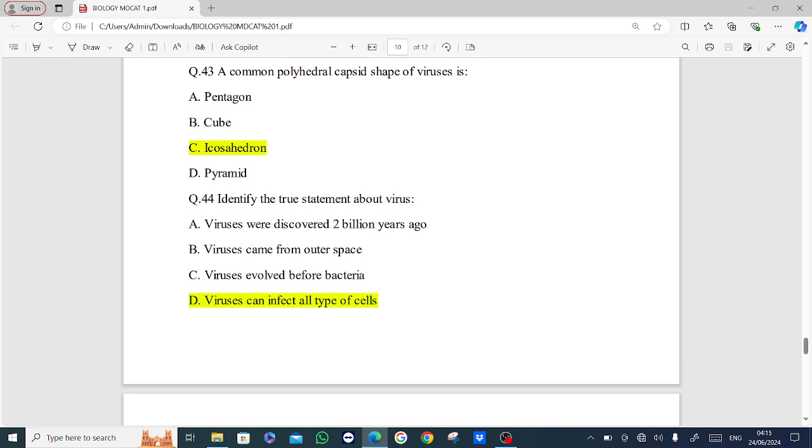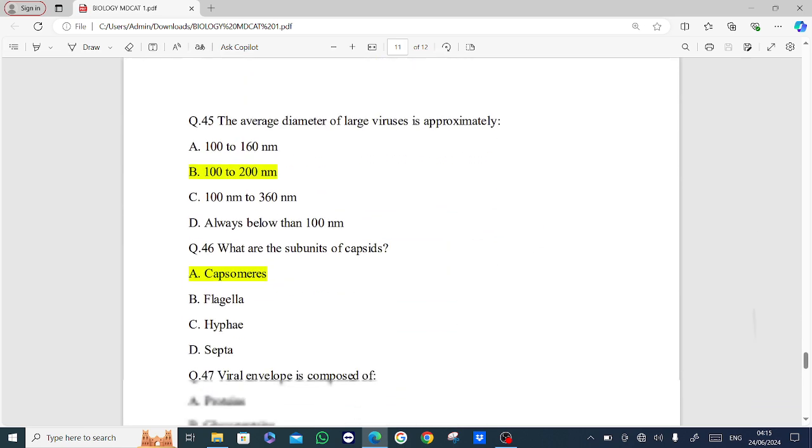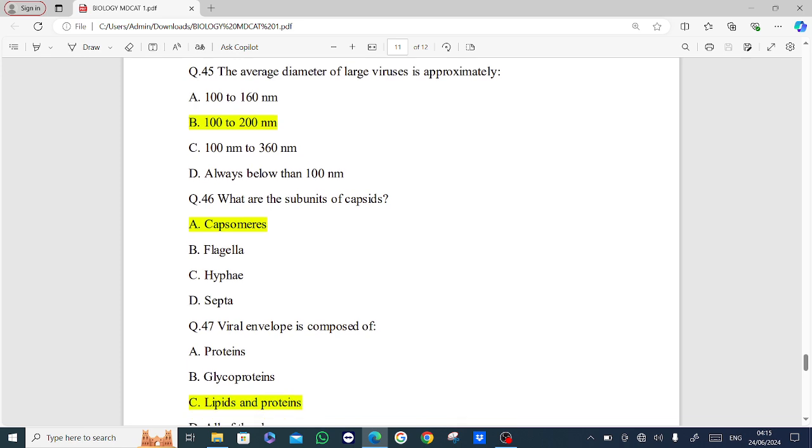Next MCQ is identify the true statement about virus. Options are viruses were discovered 2 billion years ago, viruses came from outer space, viruses evolved from before bacteria, viruses can infect all type of cell. Answer is option D. Viruses can infect all type of cell. Next MCQ is the average diameter of large viruses is approximately. Options are 100 to 160 nanometer, 100 to 200 nanometer, 100 to 360 nanometer, below than 100 nanometer. Answer is option B, 100 to 200 nanometer.